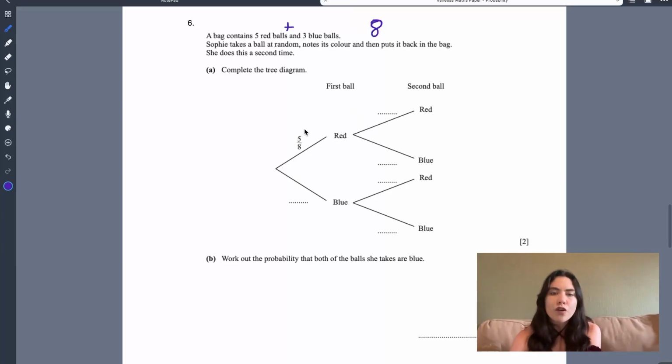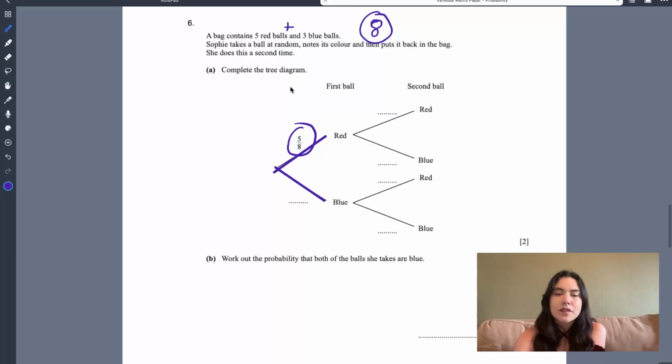Okay, so the first value has been done for us. Now the idea with a tree diagram is that it's the options we have. So we could either pick up a red ball or a blue ball. And in these lines over here, you need to place the probability. Now, we've already established that there are 8 balls in the bag. 5 of them are red, 3 of them are blue. So they've already said that to get a red ball, it's 5 over 8. So what would be the probability of blue? Well, there are 3 blue balls out of the 8 balls in total, so it would be 3 over 8.